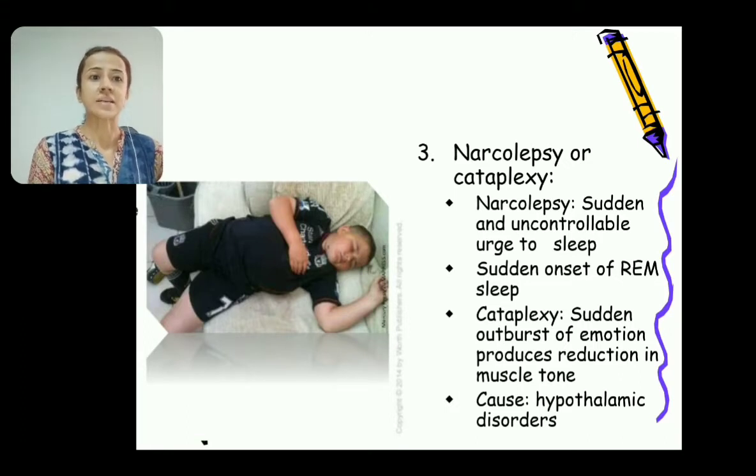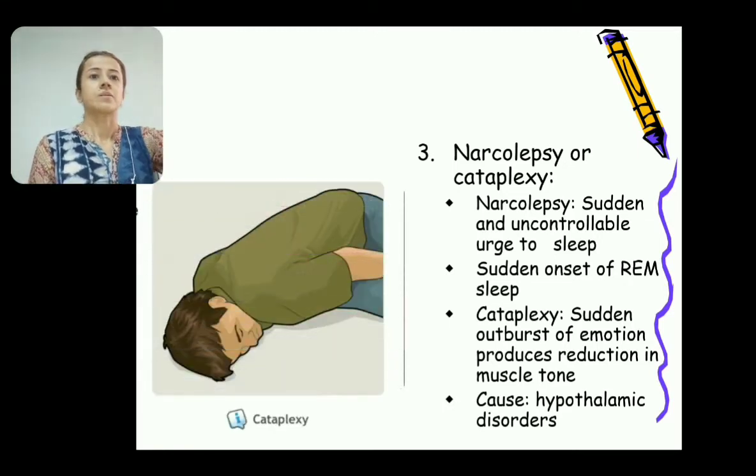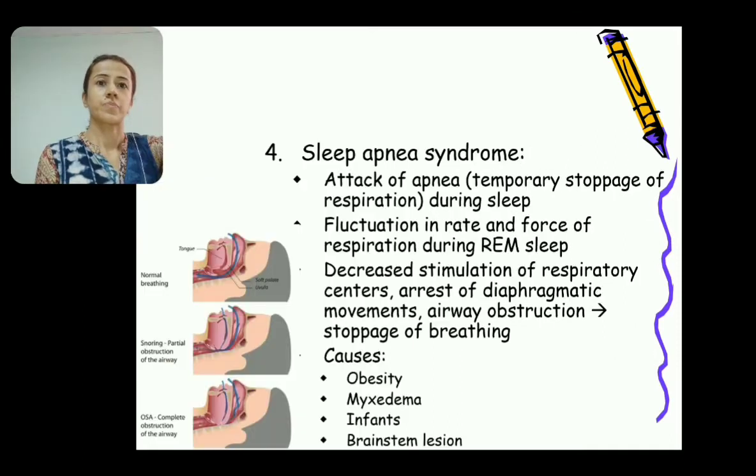Another is cataplexy, which is a hypothalamic disorder. Here the person has a sudden outburst of emotions, and this outburst produces a decrease in muscle tone. In some narcoleptics, a profound reduction in muscle tone is found, which is known as cataplexy. This is cataplexy.